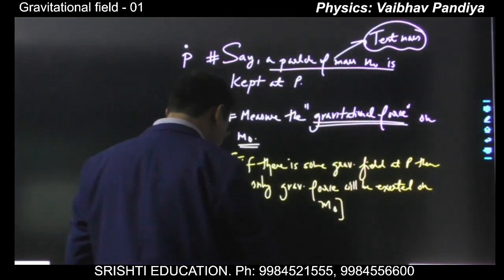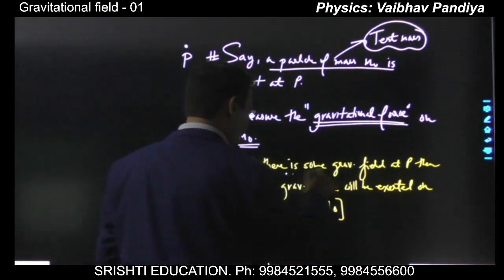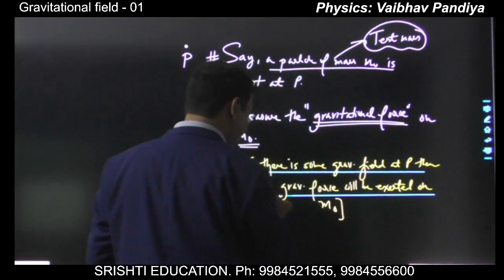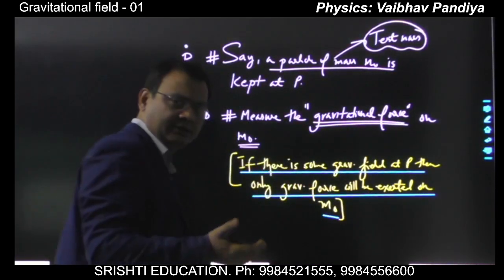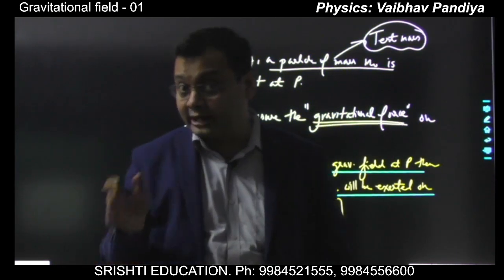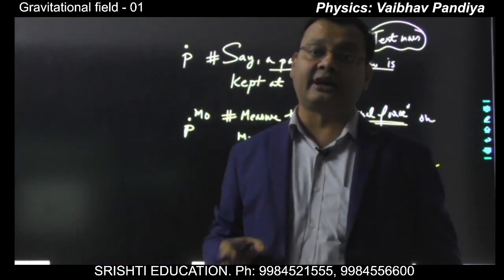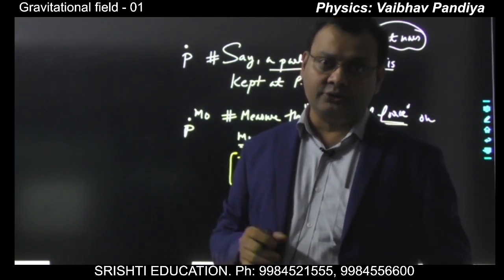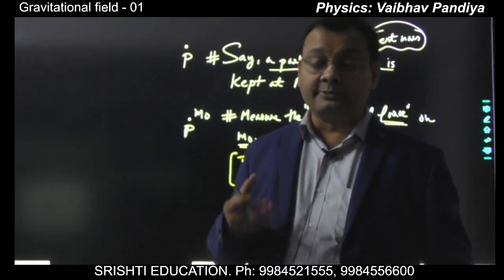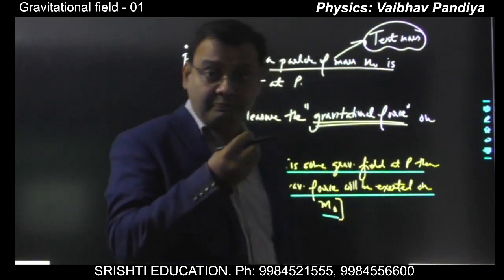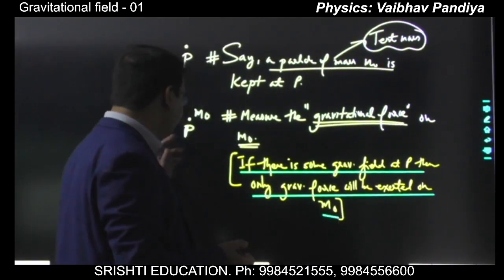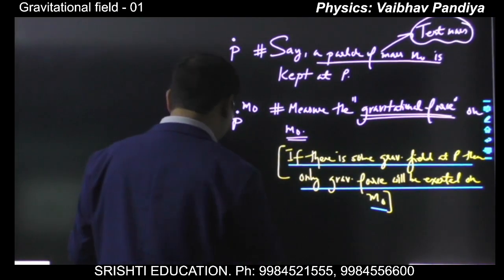So if you measure some gravitational force on m naught when you are keeping m naught at P, and if you detect some gravitational force on m naught, then you can be sure that there is an existence of gravitational field at P. You can be 100% sure that there must be some existing field at P, because only a gravitational field can exert a force on m naught.